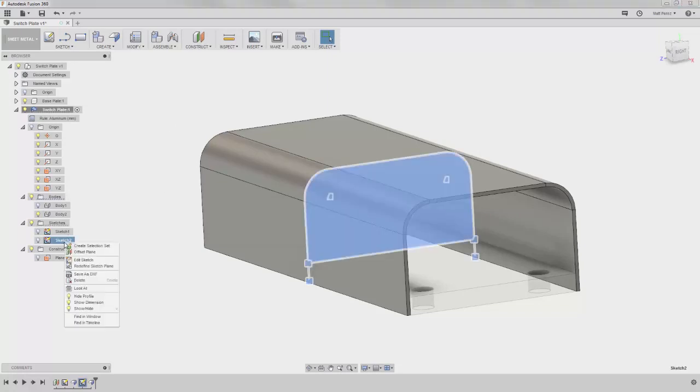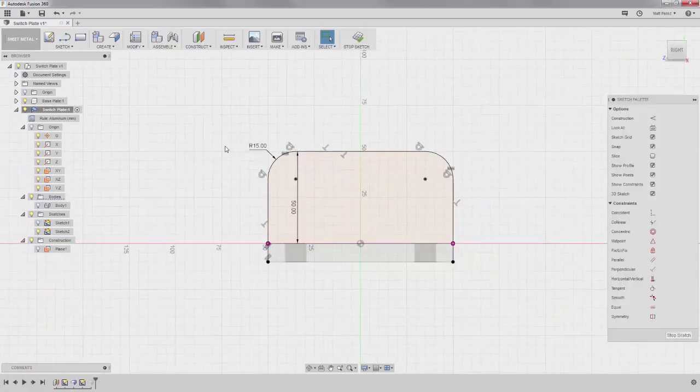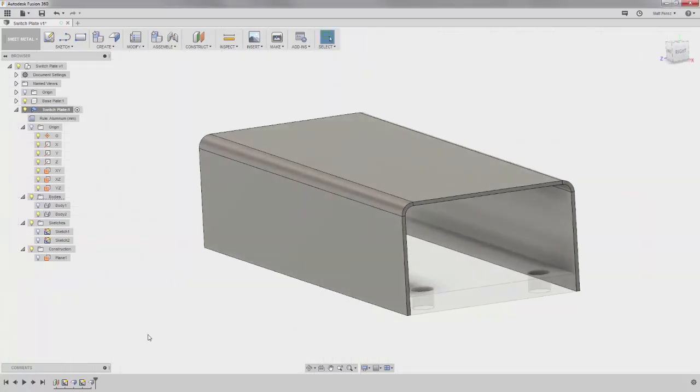Returning to Sketch 2 to edit it, we can change the radius value from 15 to 5 millimeters, and when the sketch is stopped, the feature will update reflecting the new radius without the need to reselect the profile. This is because while the size of the radius might have changed, all of the same elements were kept in the sketch. Now, save the file and prepare for the next step.